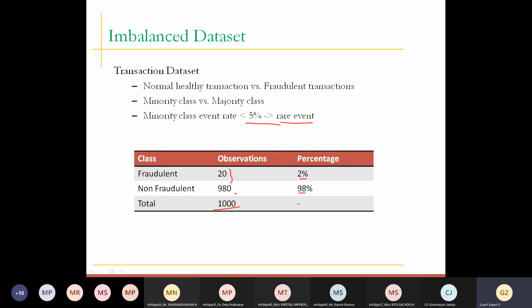what you can do is train your model and check the accuracy of your model, just because it is classification. If it is not classification, you might go for the F1 score and MSE and so on. But if this is a classification problem, you are simply going to check your accuracy. And just because the accuracy of that particular model can be 98%, you will be happy that, yes, my model is well trained, and the accuracy of my model is 98%.